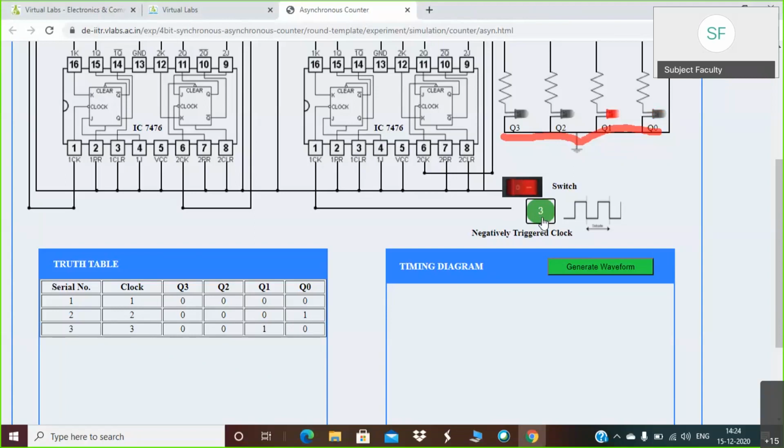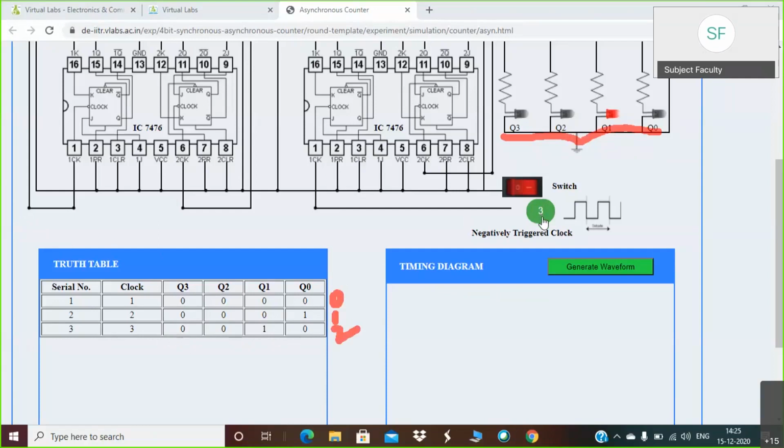Okay, so now my count is 3, and if you observe Q3, Q2, Q1, the LED Q1 is on, whereas Q0, Q2 and Q3 are off. So same thing is directly noted here. So Q1 is basically 1. So that means if you observe the binary equivalent for this 4-bit, it is nothing but 2. I will just write for you. Initially it was 0, then 1, and now it is 2. Very simple experiment this is.